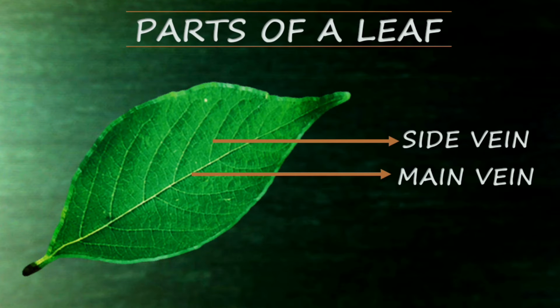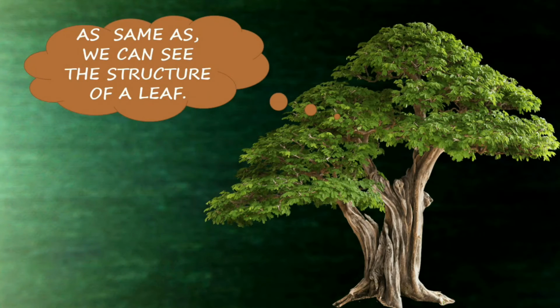With the help of the main vein, there will be a number of side veins which form a network. So it will be like a network. In the same way we can see the structure of a leaf.